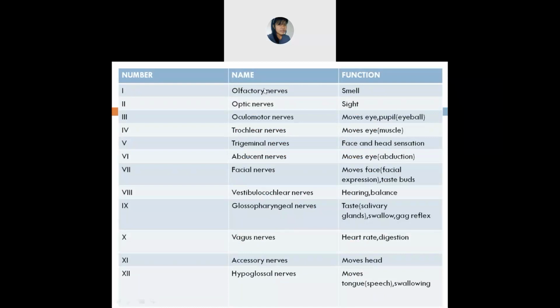Is it clear, everyone? I hope it's clear. Yes, ma'am. Okay. I'll ask you in the next class. All right, the 12 cranial nerves. So please read and come. Next class doesn't mean the afternoon class. When anatomy class will be there again, I'll ask you.